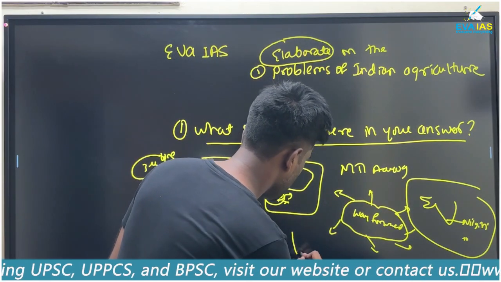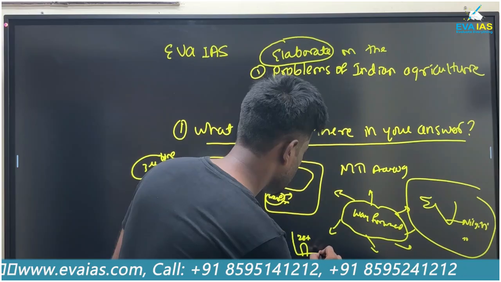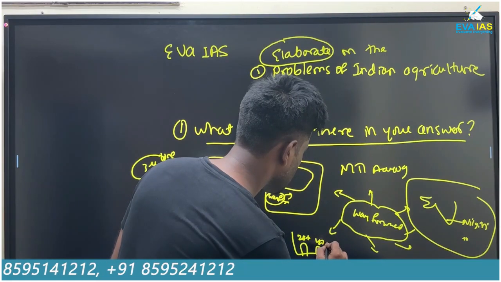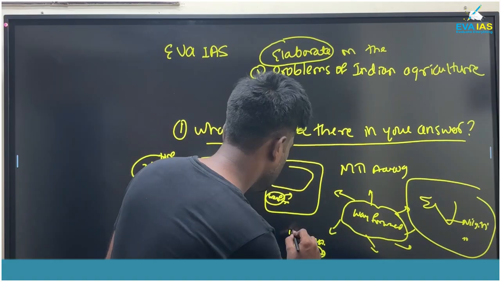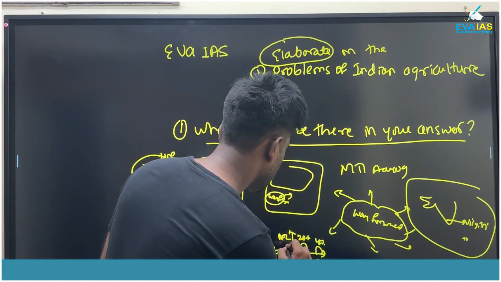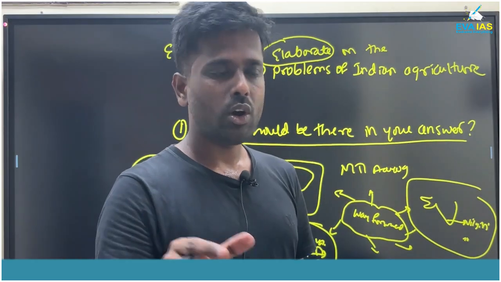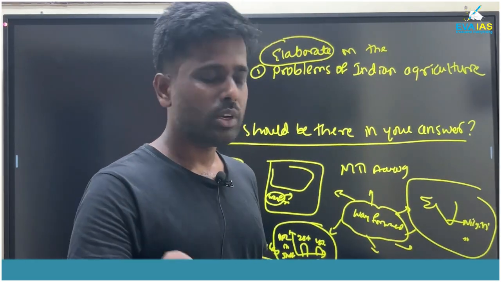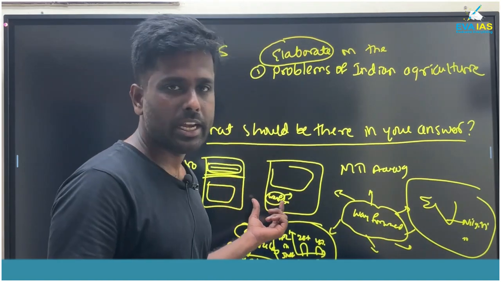Suppose there is the BPL family, like 28% were there, now it's around 18%. This is 2025, this is 2012. Here you can mention BPL in India. So this is enough. You have to draw diagrams like this, very simple ones, but they should be there for value addition. And this is the main statement of the question.